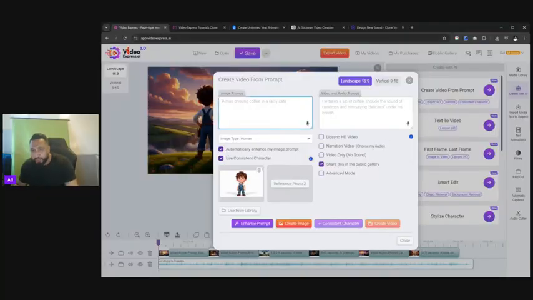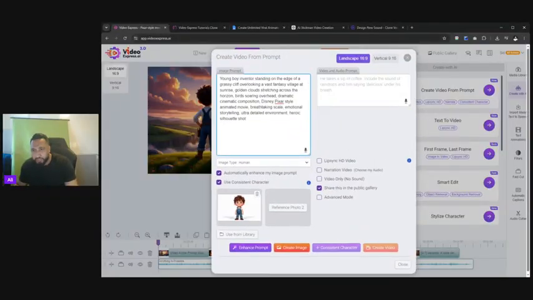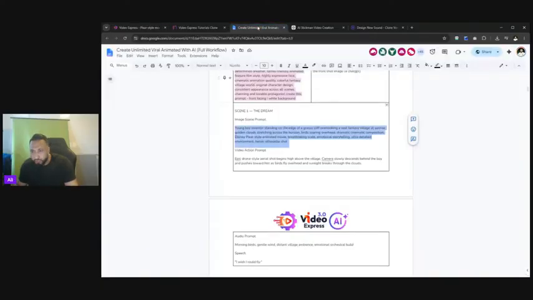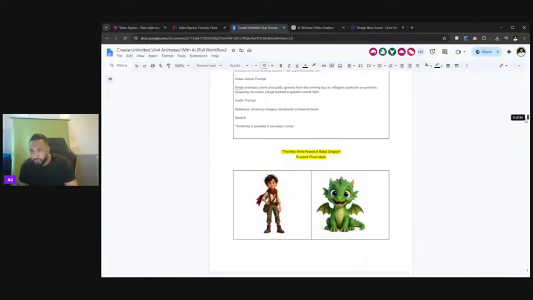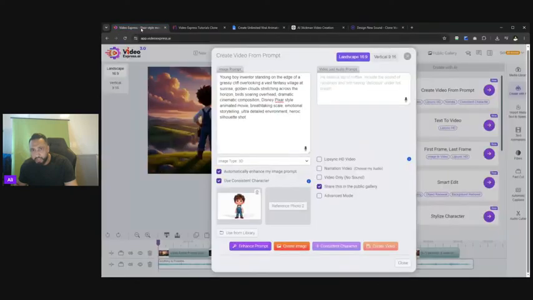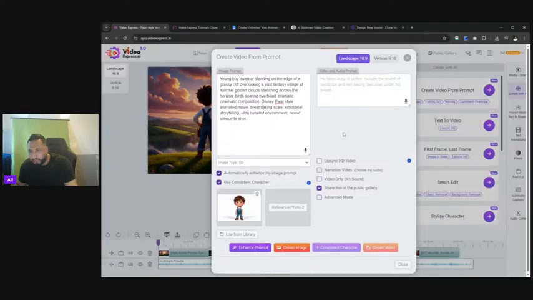So with this image prompt, I come and I paste. Okay, I've taken that image prompt. You can see young boy inventor, etc. Now it's going to ask me for the image type. Now, because we want a 3D Pixar style video, we want to select 3D. And remember, as you're going through this document, you will see there are actually different styles as well, and it will be indicated at the top, whether it's human, 2D, cinematic, etc. So that will just allow you to follow along. Now, once I've selected 3D, that's fine. Now it's asking me for the image and audio prompt.